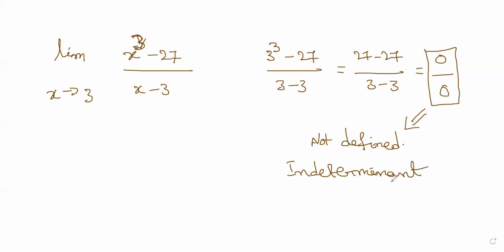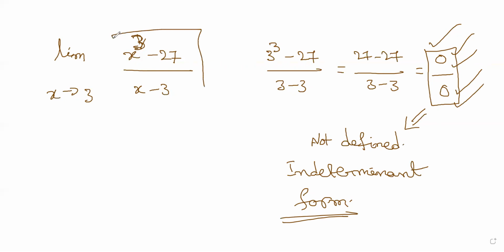Indeterminate form. All the time when you are substituting the limit, you have to check whether you are ending up with any form of this kind. This is called indeterminate form. Clear? So when you are ending up with such a thing, an indeterminate form, you have to do something about this function.